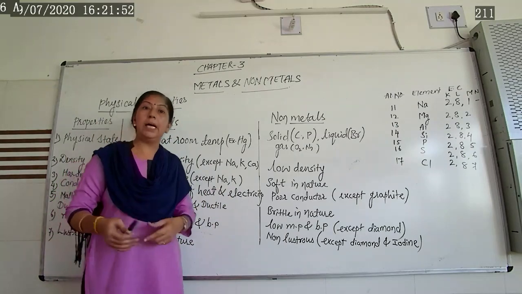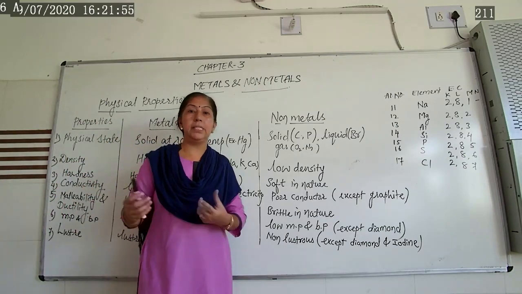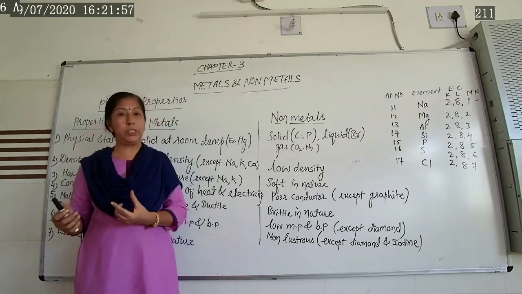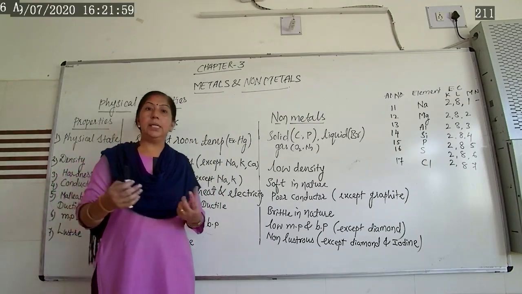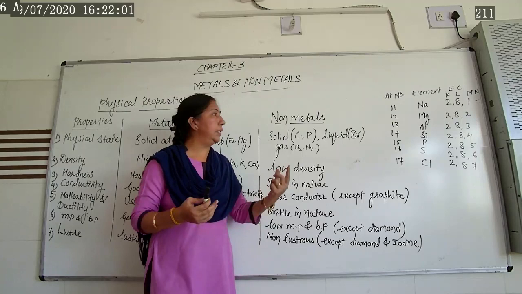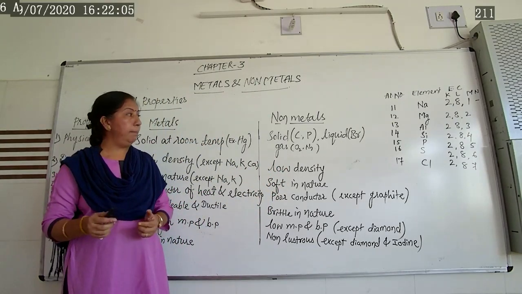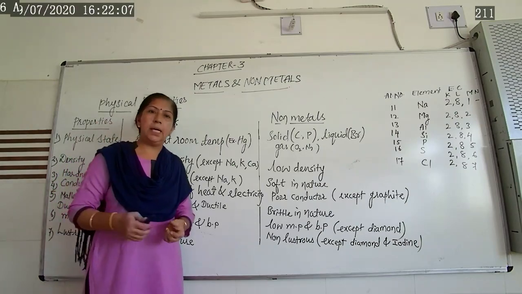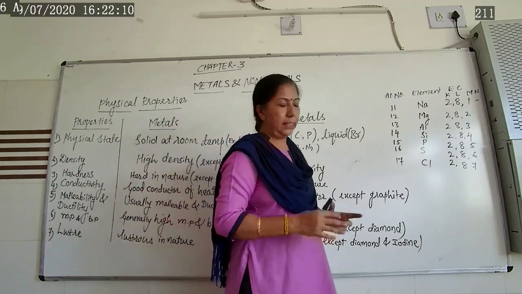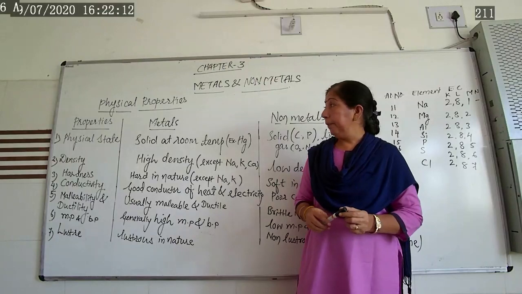Some non-metals are also present in our body, such as carbon, nitrogen, oxygen, hydrogen, and phosphorus. All these are non-metals present in the bodies of living organisms. So let's start this chapter, metals and non-metals.